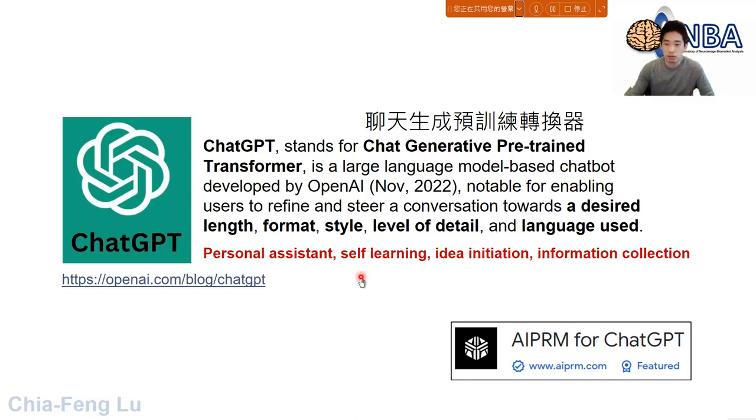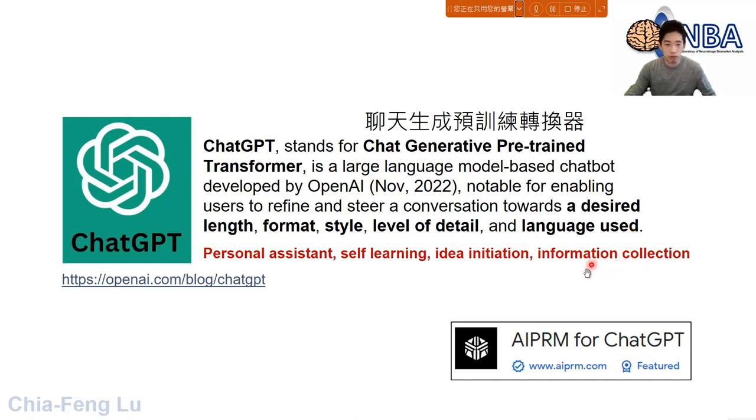So in my personal opinion, I think ChatGPT can be a very good personal assistant. It can help with so-called self-learning. Sometimes if you want to create something, for example, a report, or even sometimes a proposal, or even a manuscript, it can help you to initiate the idea. Of course, ChatGPT cannot do everything for you, but it will be a very, very good starting point anyway. And again, beyond Google, nowadays ChatGPT becomes another different way that we can collect information.